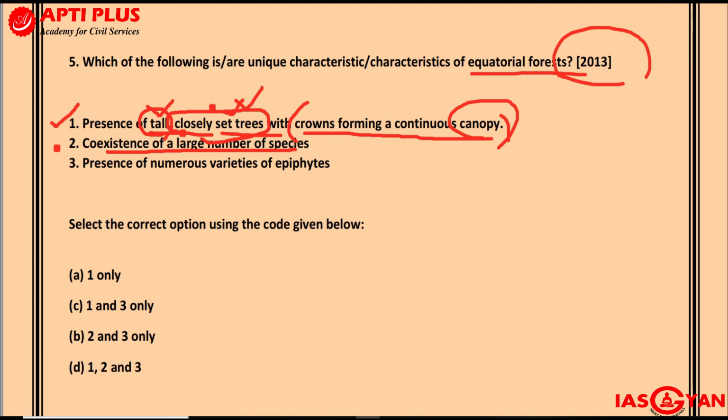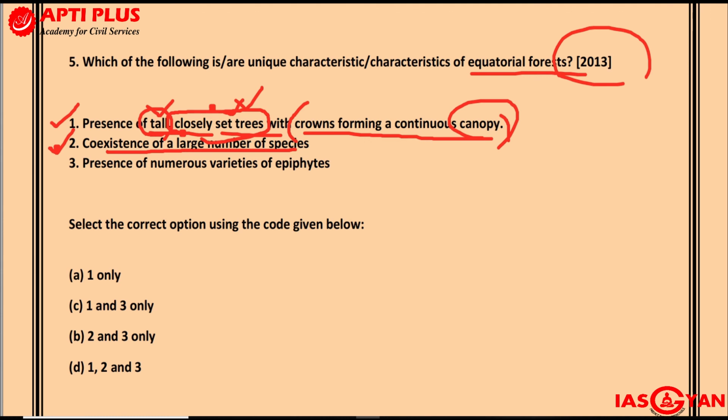Second statement, coexistence of a large number of species. The biodiversity is very high. In fact, in places like the Amazonian rainforest, there's a huge amount of biodiversity. They are also called the lungs of the earth, and that is because of the coexistence of a large number of species. That is another reason why lumbering, or the cutting down of trees, is not a very economically feasible activity in equatorial rainforest.